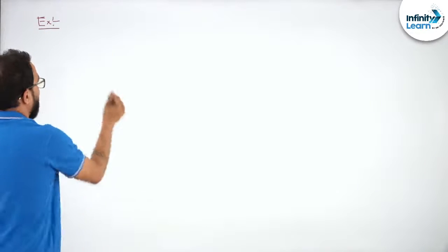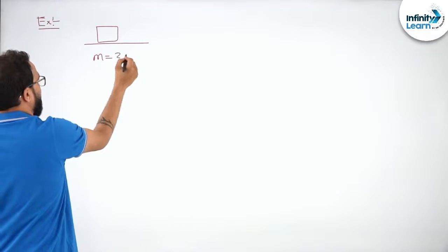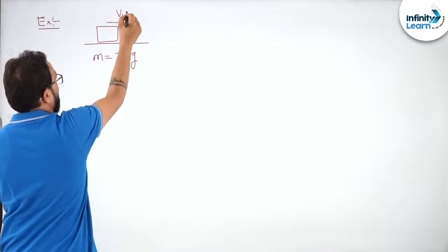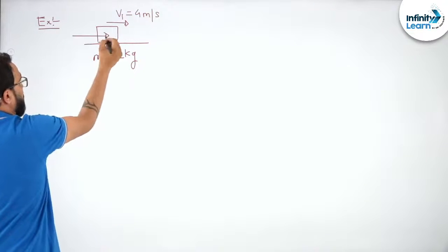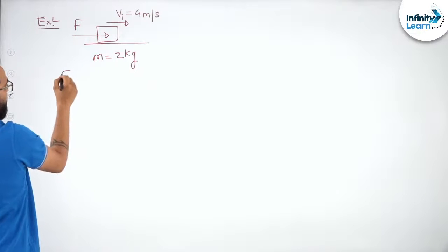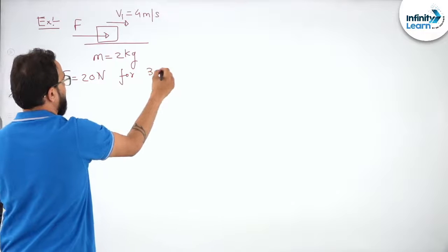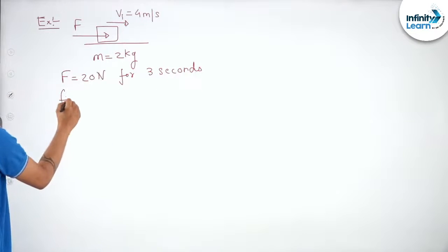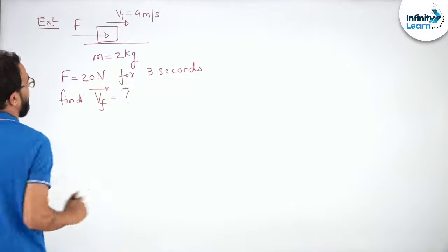It's a very simple question. Suppose there is a block given to you and the mass of the block is 2 kg, and it is going with an initial velocity of 4 meter per second, and suppose a force F acts on the body and F is 20 Newton for 3 seconds. Question is, find the final velocity of the object.